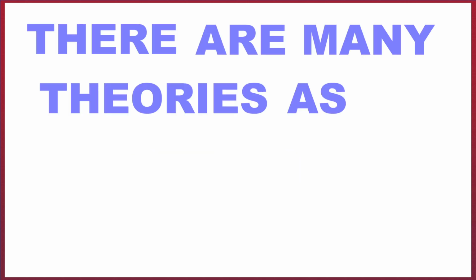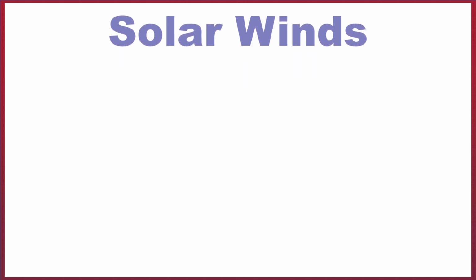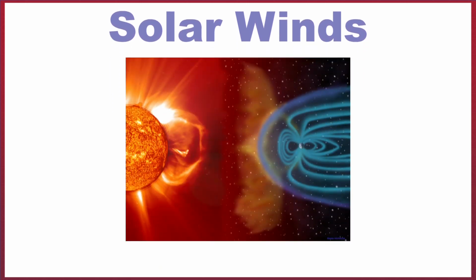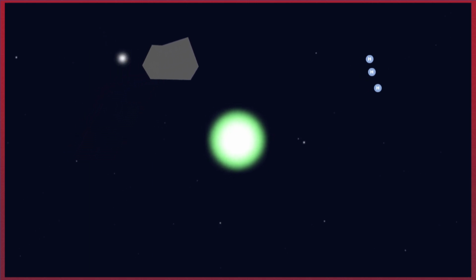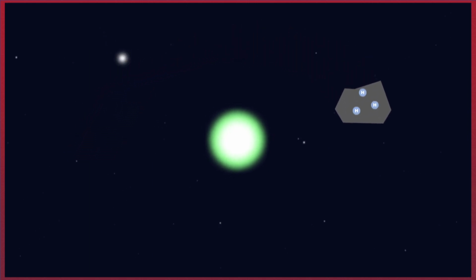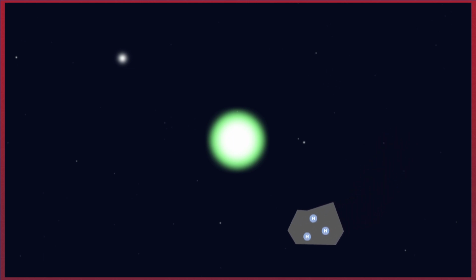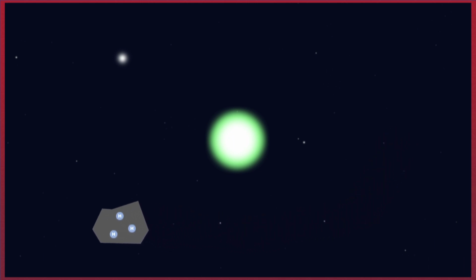There are many theories as to why they get distributed like this, but the most prominent theory is that they got pushed away by solar wind. Solar wind is the name given to the flow of plasma which emanates from a planet's star. It's thought that when the star was a new protostar, these winds would have been far stronger than they are currently, meaning that they could push the lighter elements like hydrogen and helium away from the inner orbits. And then once in the outer orbits, the gravity of the outer gas giants drew in those elements, creating solid cores of rock surrounded by ice surrounded by gas.